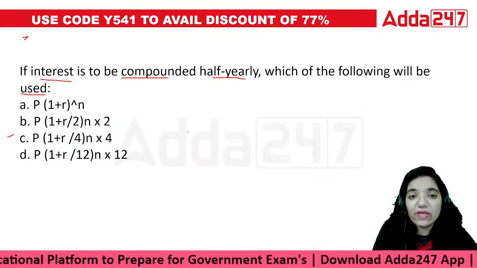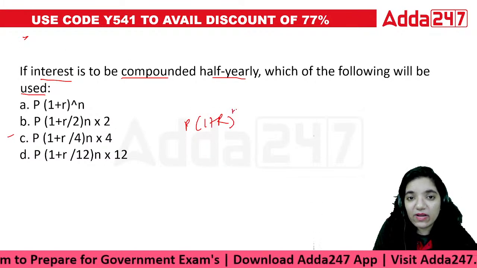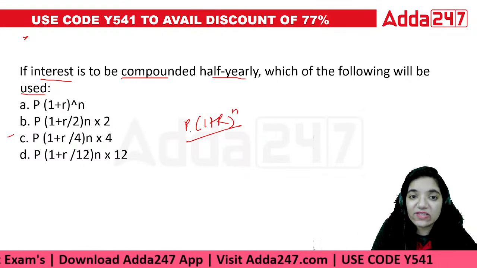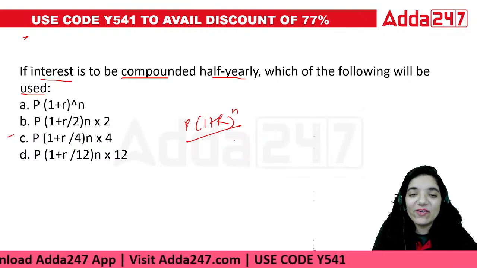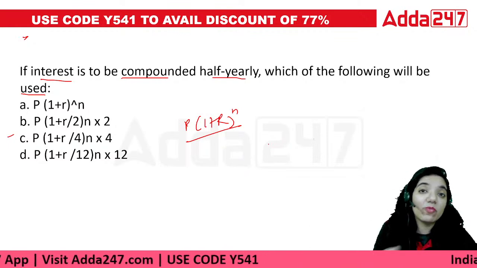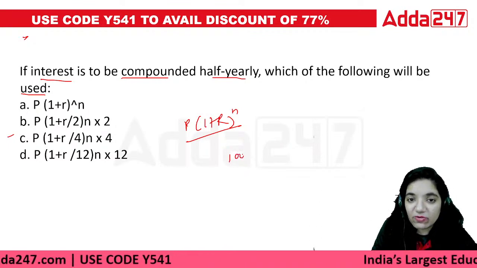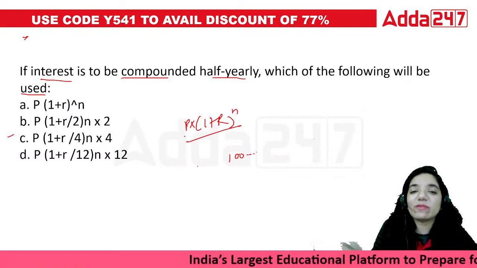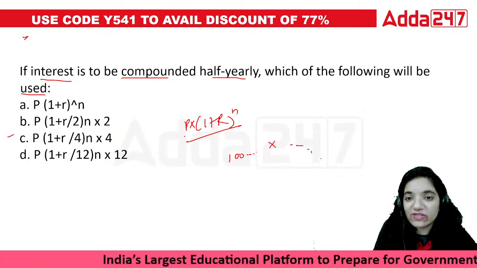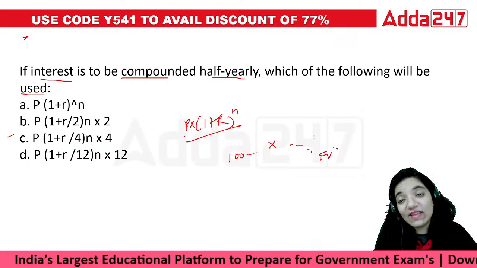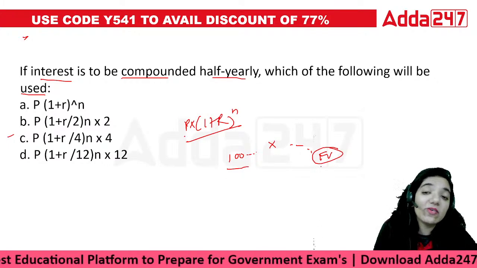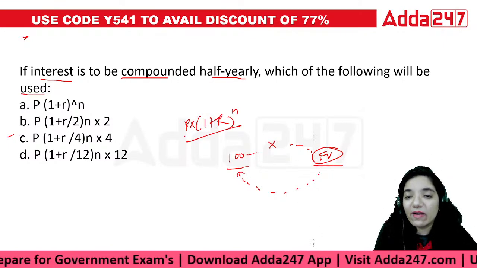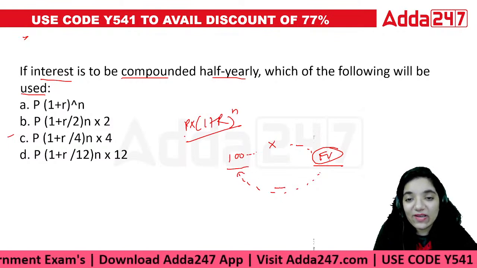So what will I do? It's going to be P(1 + R)^N. I'm putting more money into the business and now I'm getting interest out of it. So whenever we are sitting in present, what are we going to do? We're going to multiply. But do you know, if we are sitting in future and I want to come back, what will happen? Today I have invested 100 rupees. I'll use this formula. I'll multiply the principal with the rate of interest over that particular time period. Then I'll move towards the future. So when you are sitting in your future, this 100 rupees has multiplied a lot. But if I want to know its value today, how will I come from here to here? I will divide.